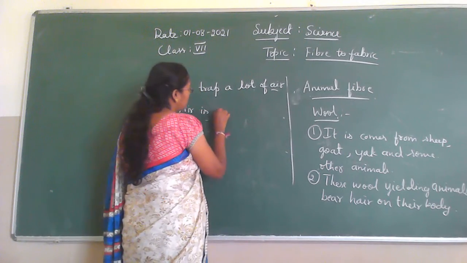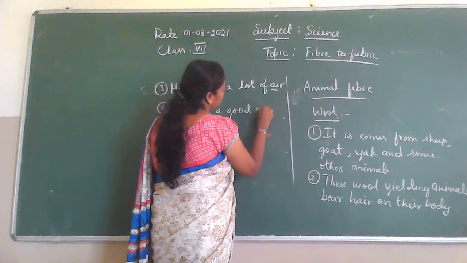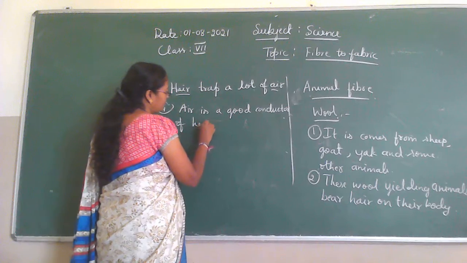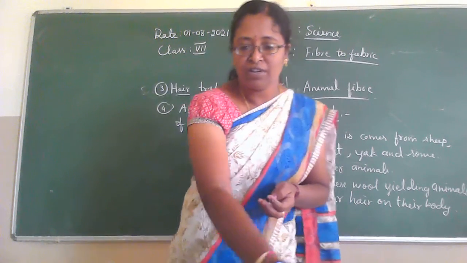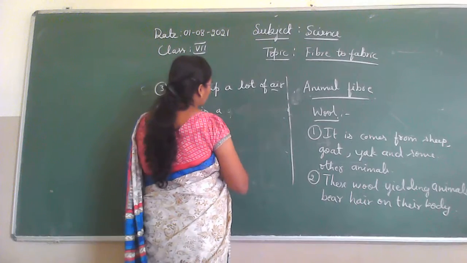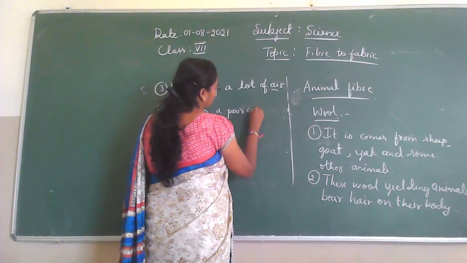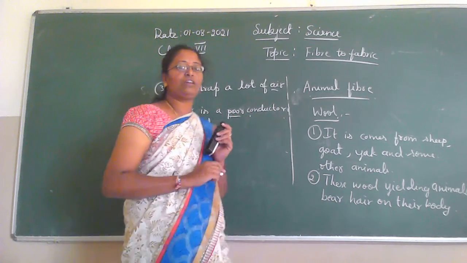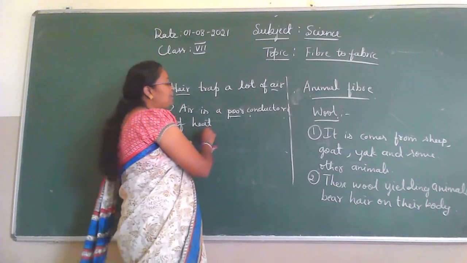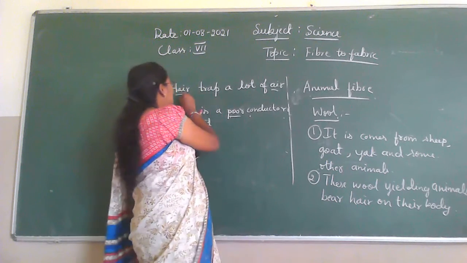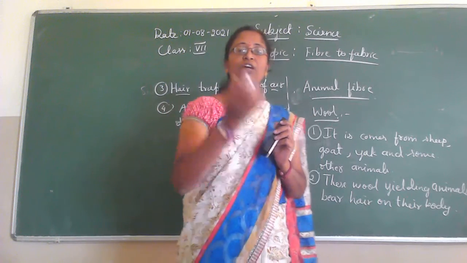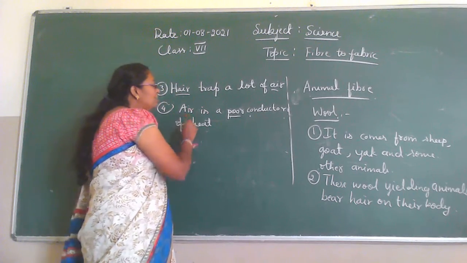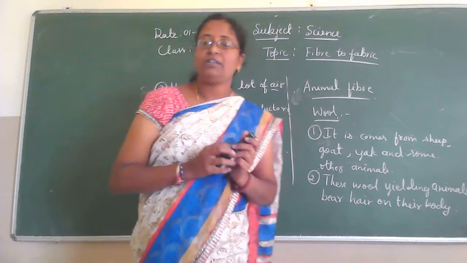Sorry, air is a poor conductor of heat. What is the meaning of poor conductor of heat? The animal called sheep has a fleece or hair on its body. It traps a lot of air, but the air is a poor conductor of heat.